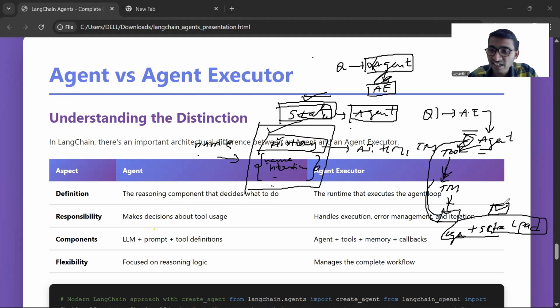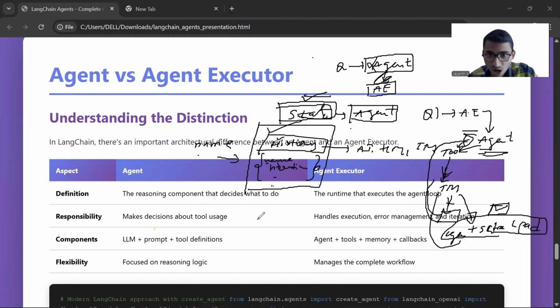From the tool we get some information that is updated in this scratchpad, and the scratchpad is given to the agent by the agent executor. The agent executor does all the tasks, and the LLM reasons on that to decide whether the user query is satisfied.